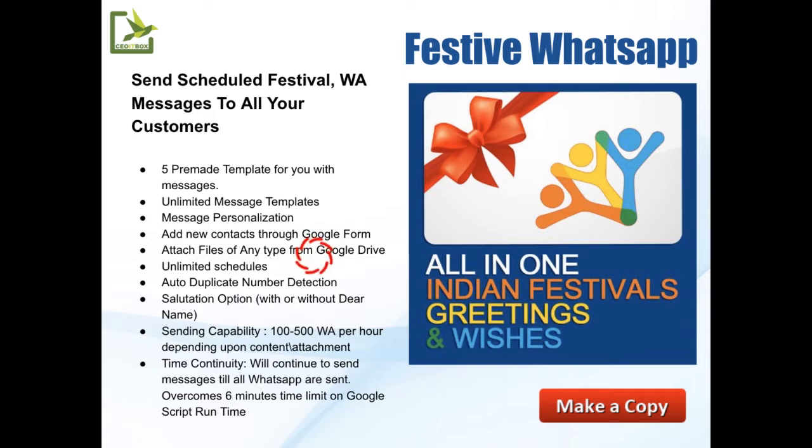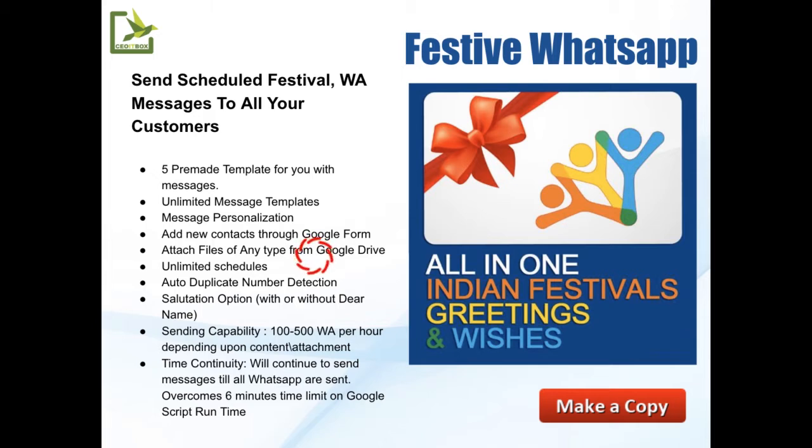And again, you can create multiple schedules, so you can have different schedules for sending different types of messages. So for instance, you want to have separate schedules, one for your office, one for your clients, one for your family and friends. So all of this can be done. It will detect any duplicate numbers.